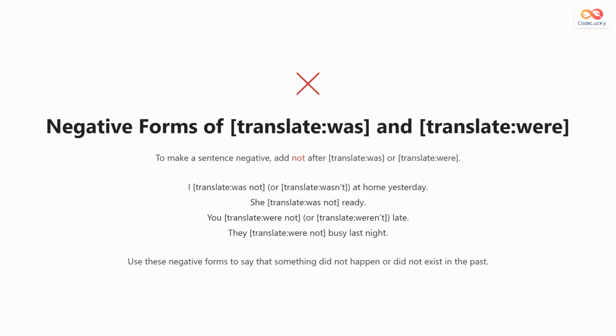To say that something did not happen or did not exist in the past, we use not after was or were. For example, I was not at home yesterday. She was not ready. You were not late. They were not busy last night. In conversation, we often shorten these forms to wasn't and weren't. This helps us say that something did not happen before now.